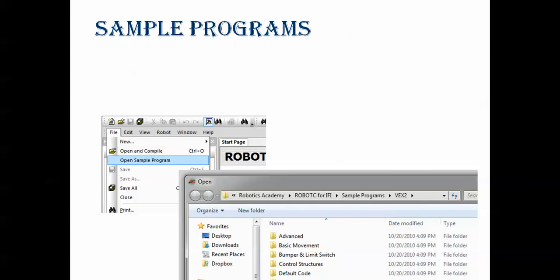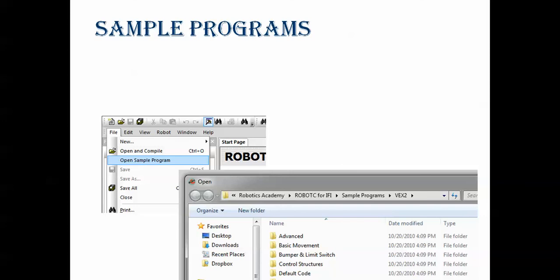You don't even need to have a VEX robot. When you download Robot C for the VEX controller, you get the Robot Virtual World software, so we can test the robot virtually. Once you have tested the program, you can upload it to the microcontroller for checking.